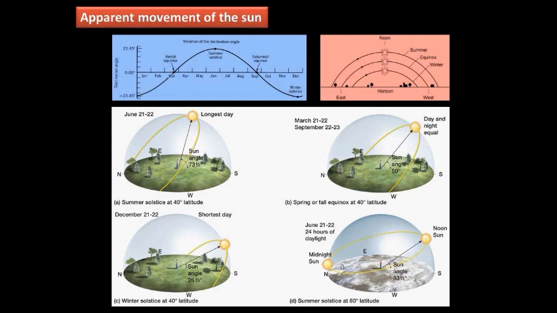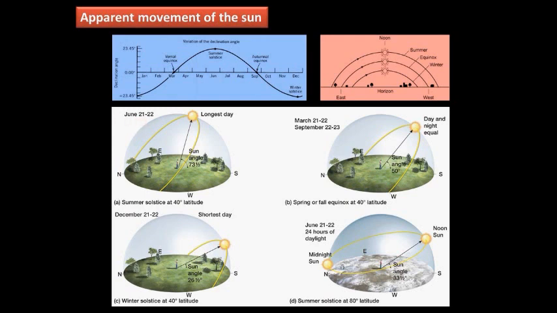And during winter, our earth has shorter days and longer nights. So the sun rises later at 7 a.m. and sets earlier at 5 p.m. So this is the movement of our sun during different periods of our earth.